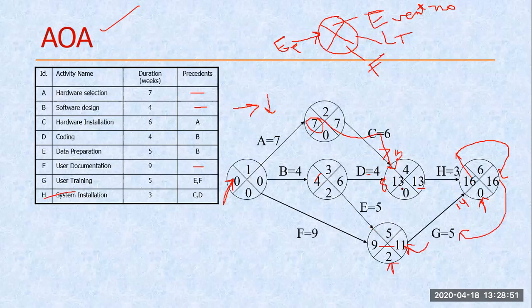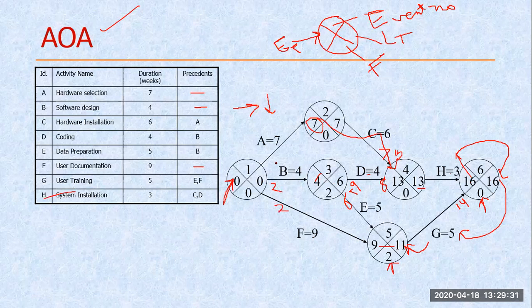Here you can see, how much value are we getting? 13. 13 minus 4, so 13 minus 4 becomes 9. But from this path, 11 minus 5, that becomes 6. So which value do I have to copy here? Which one is the smallest value? So in my forward pass, we are copying the highest value, and in my backward pass, we are copying the smallest value. Now 6 minus 4, 2. And this 6 minus 4, that becomes 2. In this case, 11 minus 9, this becomes 2.